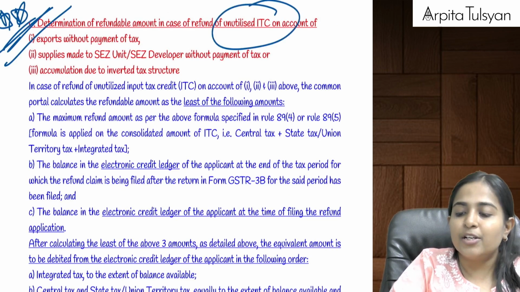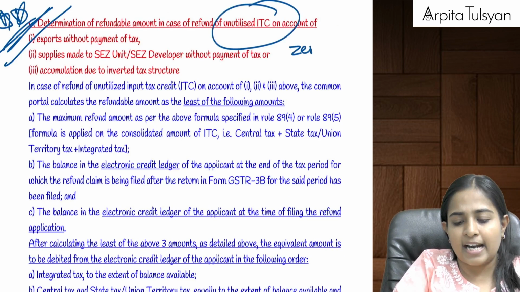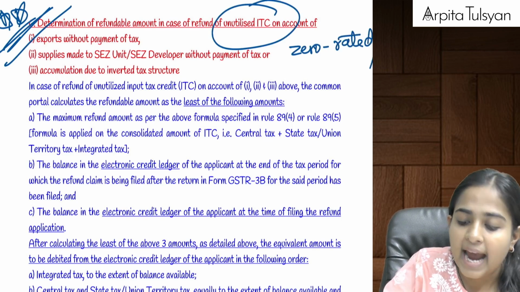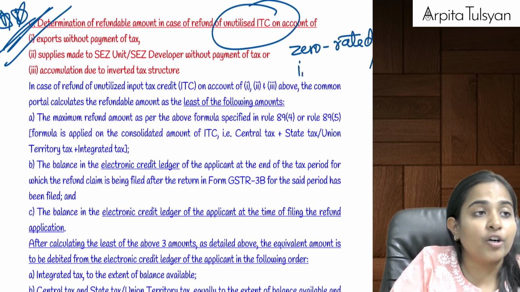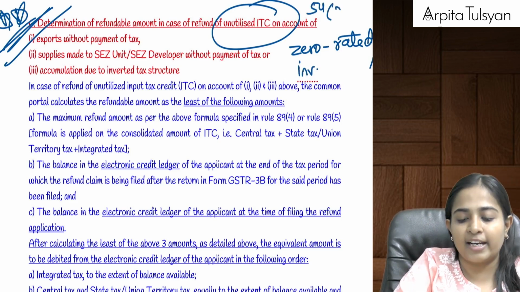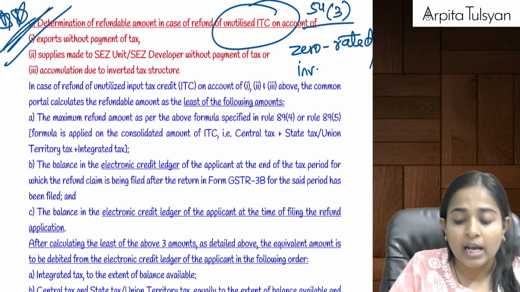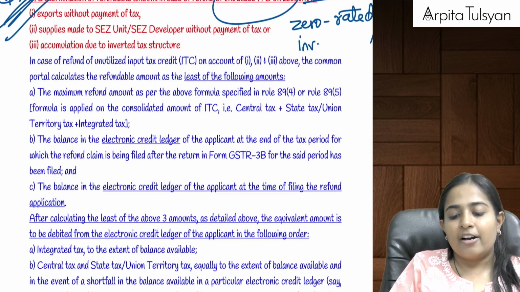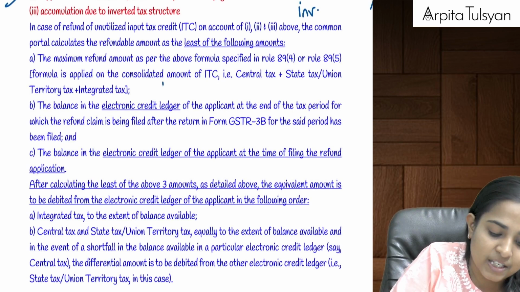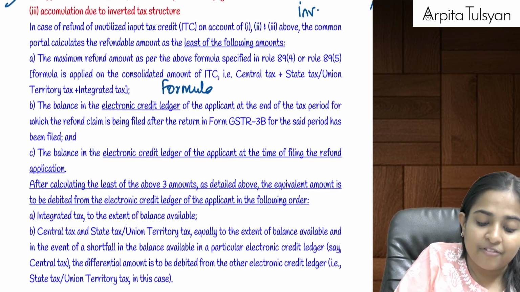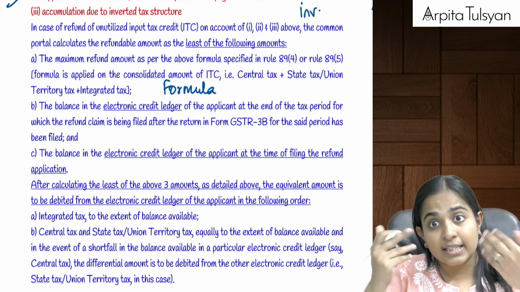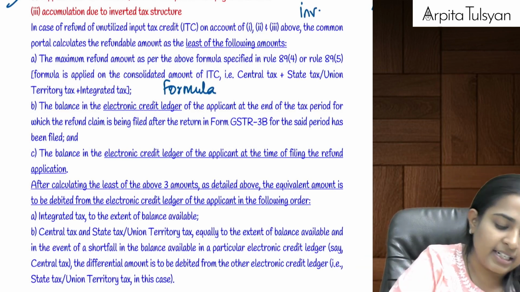Then after that, next very important point, everyone here, they are telling us that suppose you have got some unutilized ITC, just like we studied now in our zero rated supply and in case of your inverted duty structure. In these two cases we just now claimed the refund of unutilized ITC as per section number 54(3). So they are telling that whatever refund I have calculated as per the formula will be restricted to some amount. Ma'am, will it be further restricted? Yes, it will be restricted to what amount?